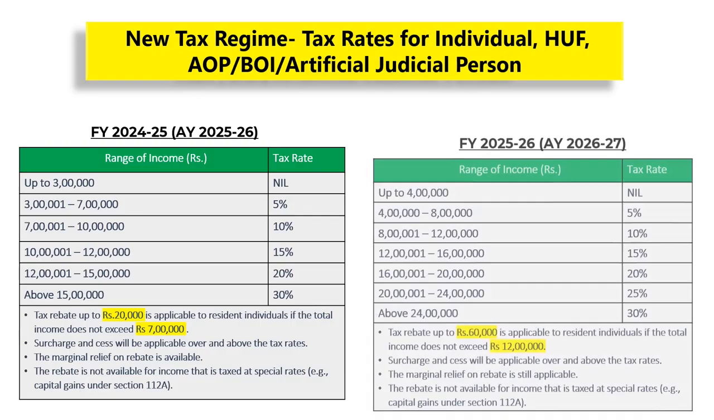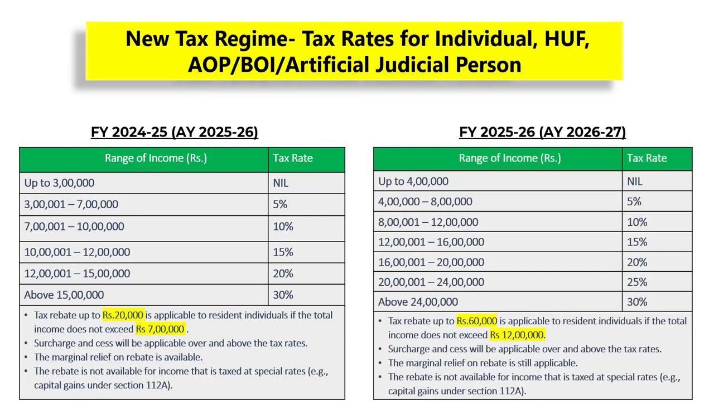For financial year 25-26 relevant to assessment year 26-27, there is no tax up to Rs 4 lakhs. From 4 lakhs to 8 lakhs, the rate of tax is 5%. From 8 lakhs to 12 lakhs, 10%. From 12 lakhs to 16 lakhs, it is 15%. From 16 lakhs to 20 lakhs, 20%. From 20 lakhs to 24 lakhs, 25%. And above Rs 24 lakhs, 30%.